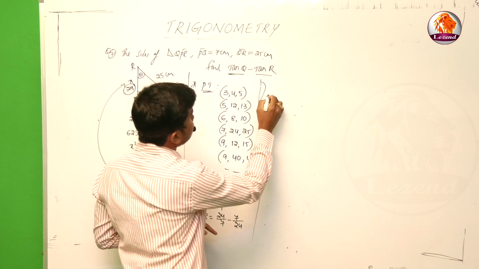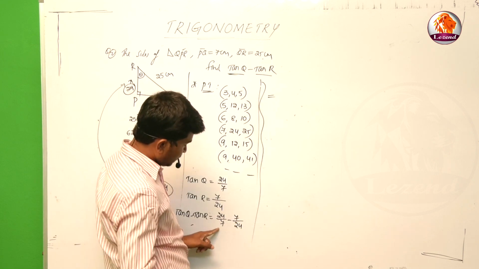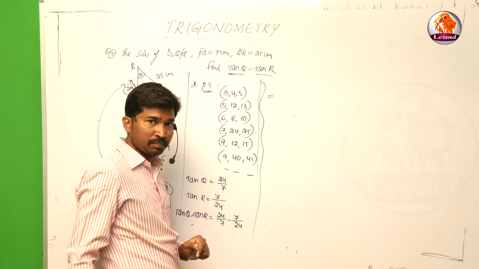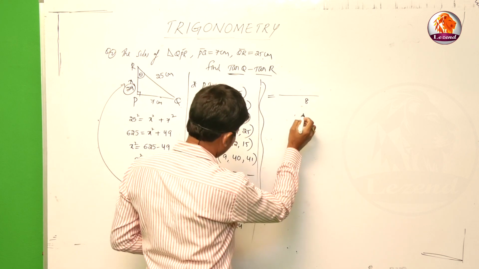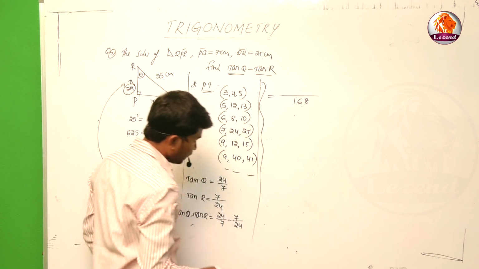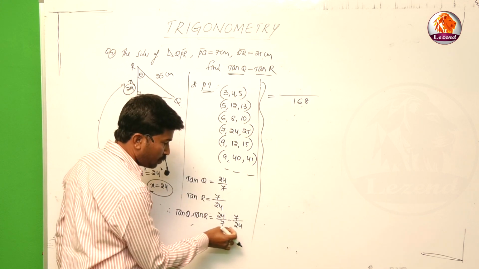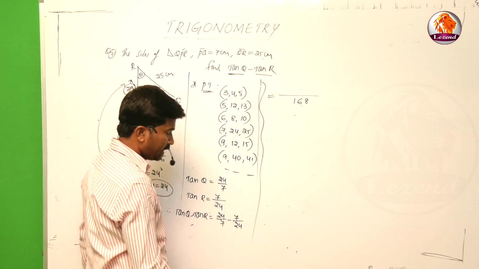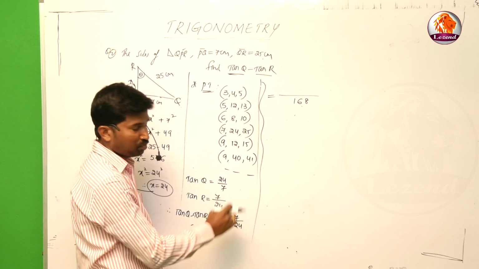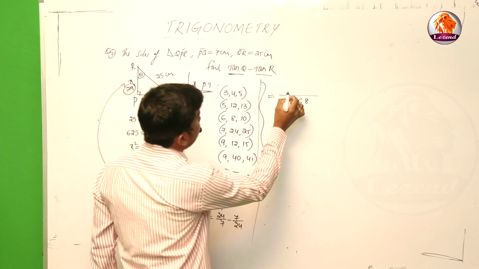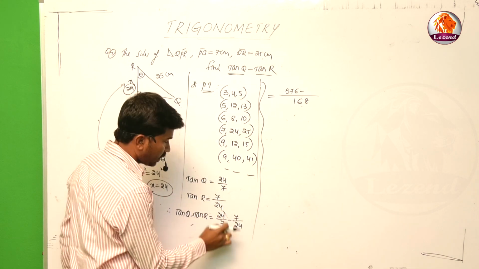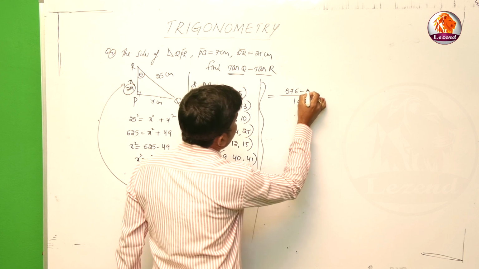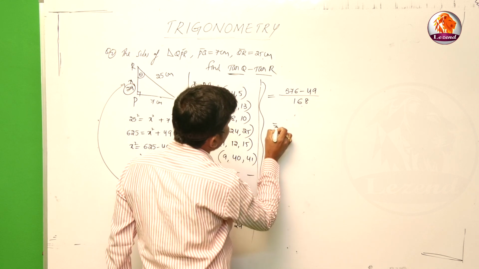Now the LCM of 7 and 24. 7 is a prime number, so just simply multiply that. 7 4s are 28, 7 6s are 42, 168. So the LCM of the denominators 7 and 24 is 168. Then do the cross multiplication: 24 times 24 is 576, minus 7 times 7, cross multiplication, right? Now 7 times 7 is 49.